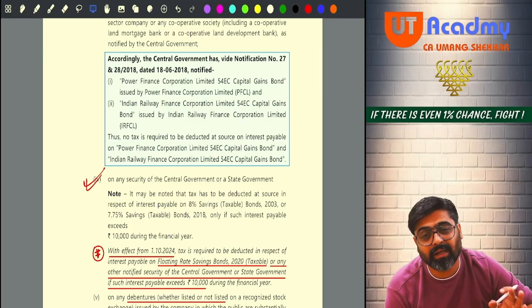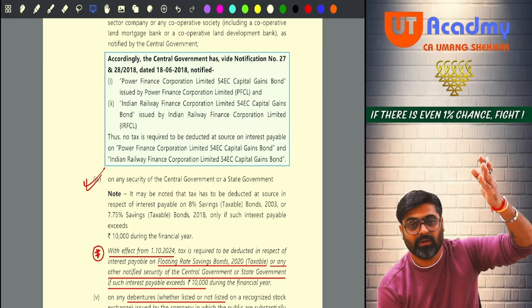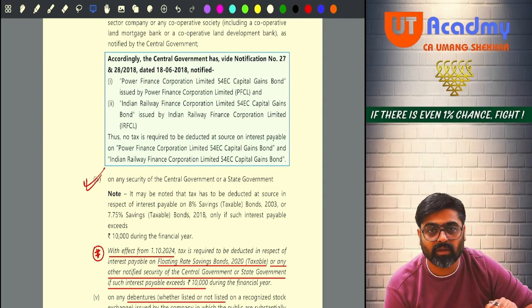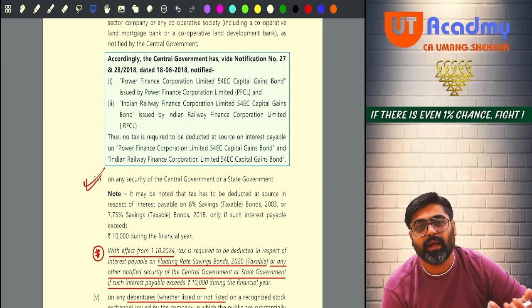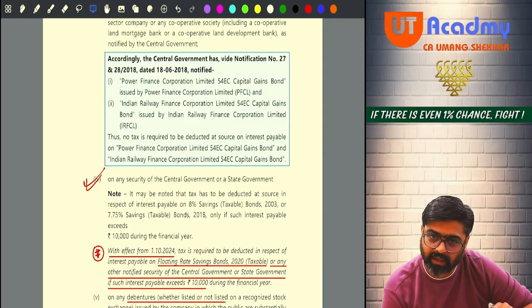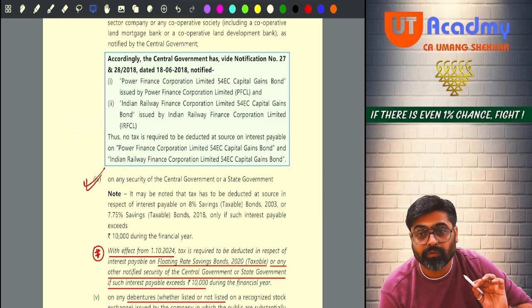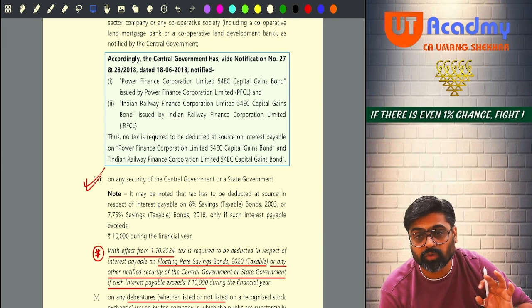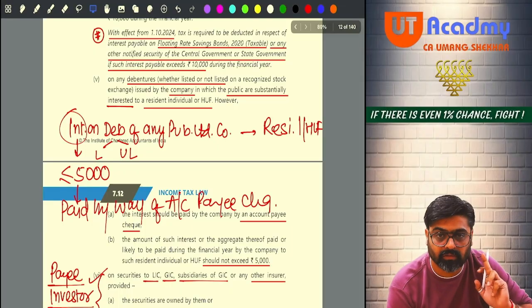Meaning that, is that interest taxable? The answer is yes or no. No. If you can see 10(15), the exemption is given for this interest also. So the interest is not taxable only. Then why deduct the TDS on this interest? Getting my point? So there will be no TDS. Got it? Out of these exceptions, which exceptions are most important? 4, 5 and 6. Please remember 4, 5, 6.